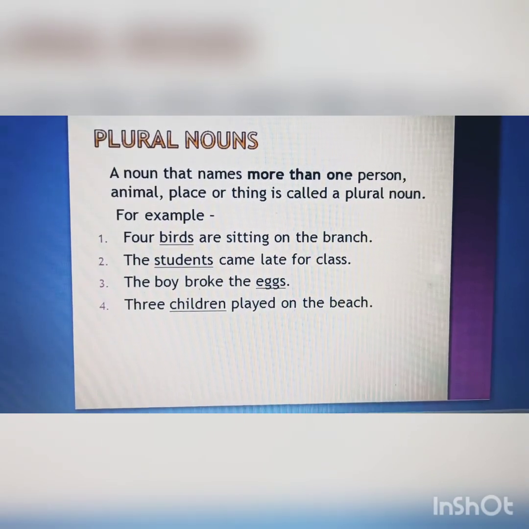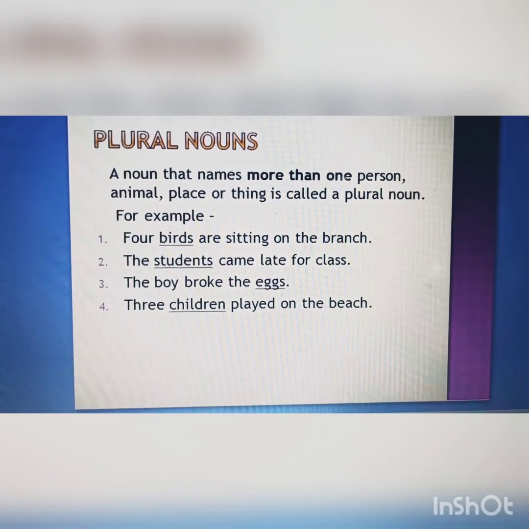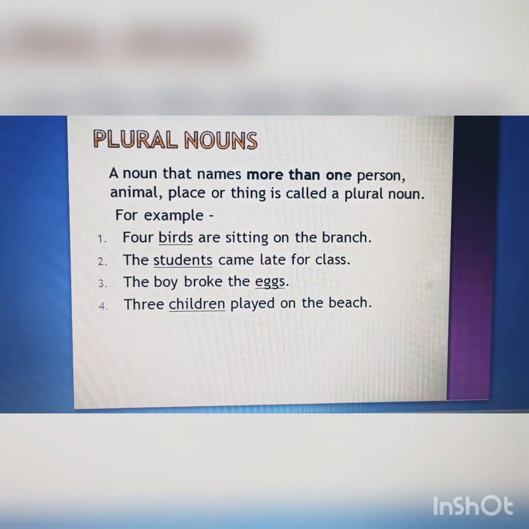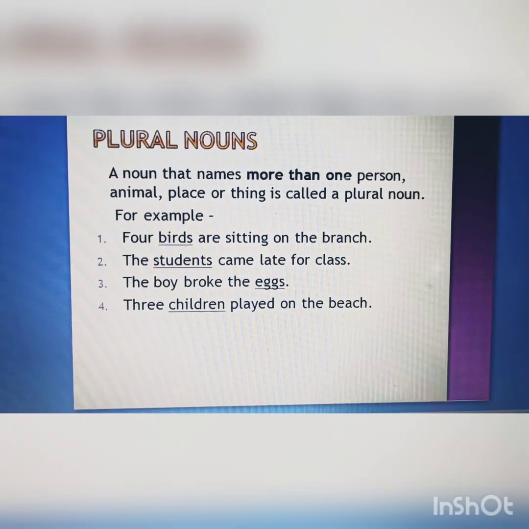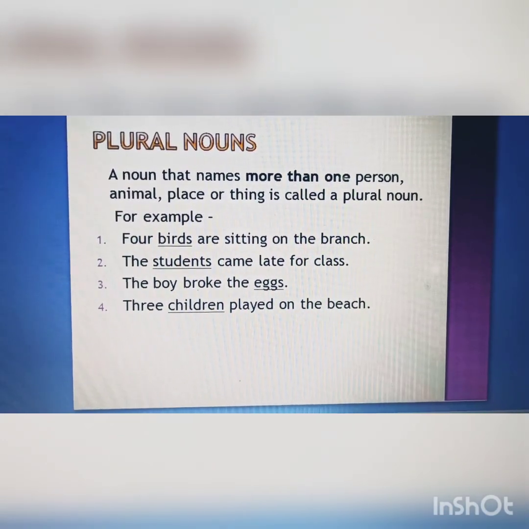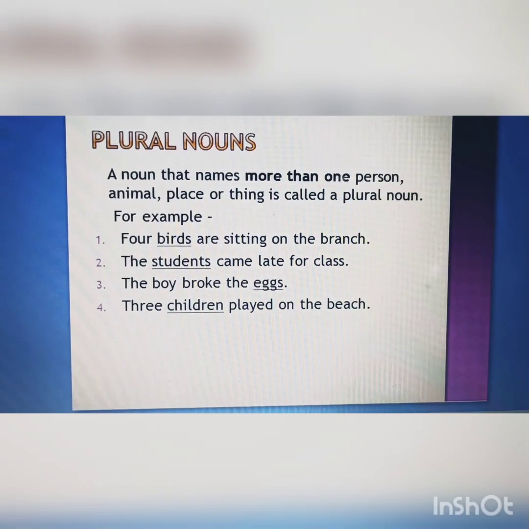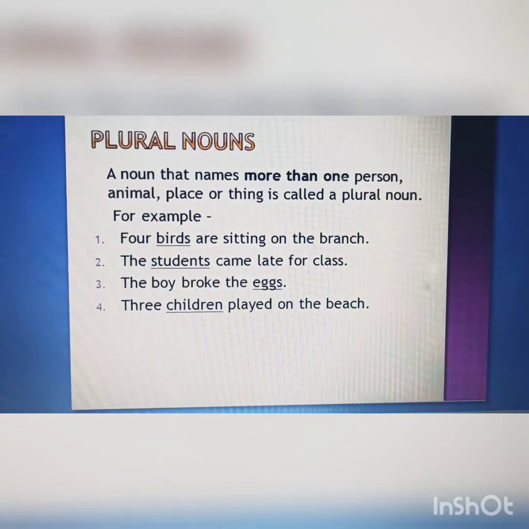Third sentence, the boy broke the eggs. In the third sentence, they are talking about more than one egg. Hence, eggs will be a plural noun. Fourth sentence, 3 children played on the beach. Now in the fourth sentence, they are talking about more than one child. So children will be plural noun.